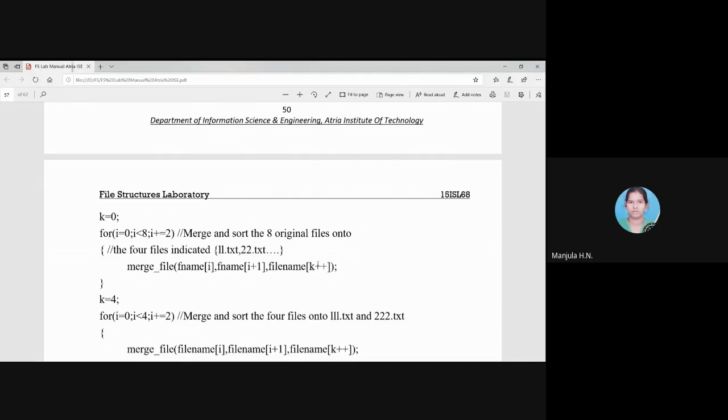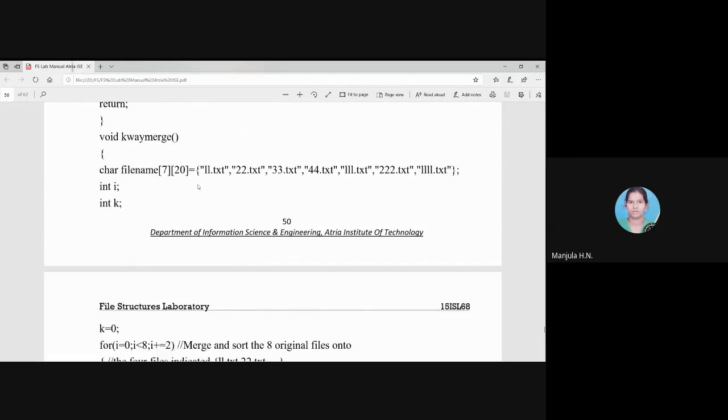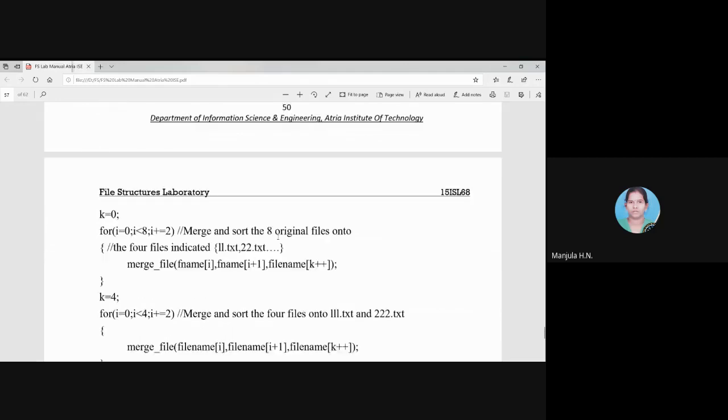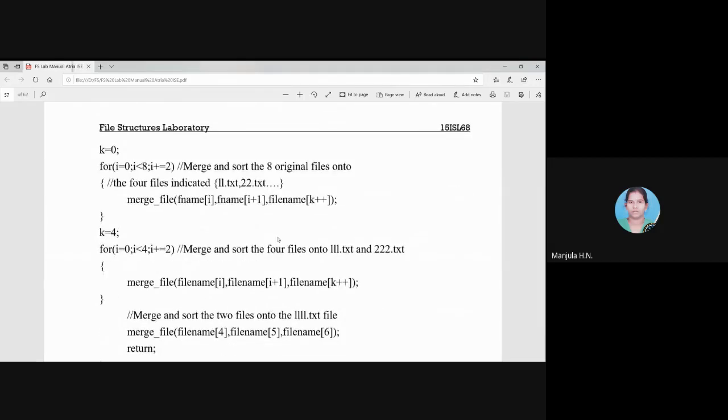So this will repeat 4 times, and at the end of this for loop we will get 1.txt, 2.txt after merging the next 2 files, 3.txt, and after merging the next 2 files, 4.txt. So we get 4 output files after the end of the for loop. That means after the first for loop, 1.txt, 2.txt, 3.txt, 4.txt will have data stored in them. Since we combined two files each, the sorted data will be available.